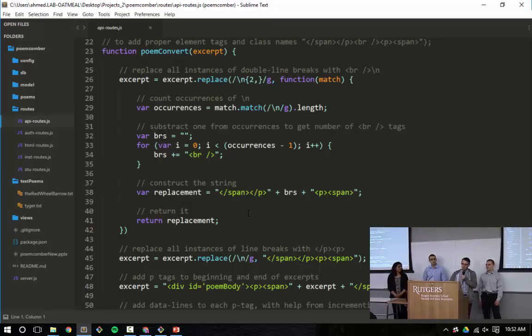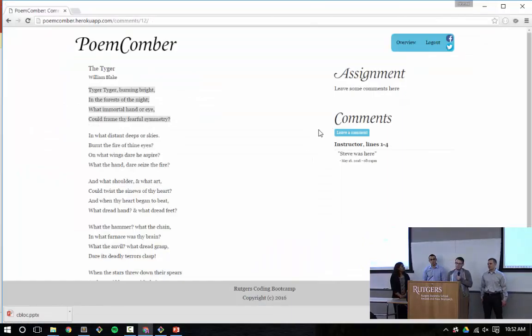Oh, and for the future, we'd like to add some new features as well. Maybe make a system for submitting assignments rather than just poetry. We'd include a prose system in there. Make it so that when you're highlighting text, it highlights every line that is appropriate to the comment rather than just the single line. A few features like that.